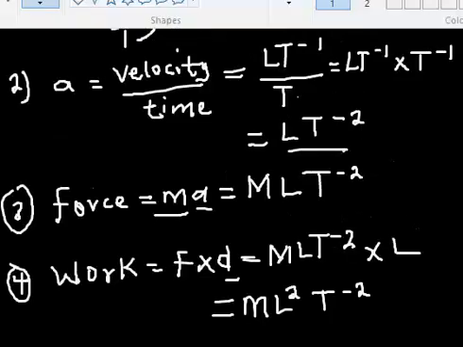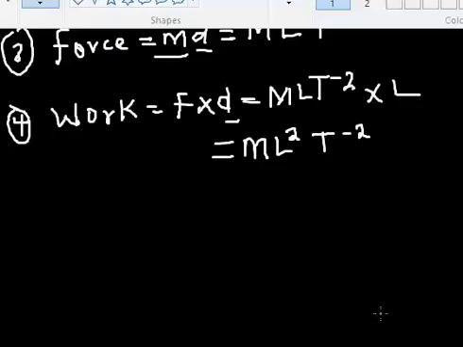All you need is to know the formula, then you can transform it into a dimension. I can still go on. Let's look at formulas that we know in physics. Let's look at power.